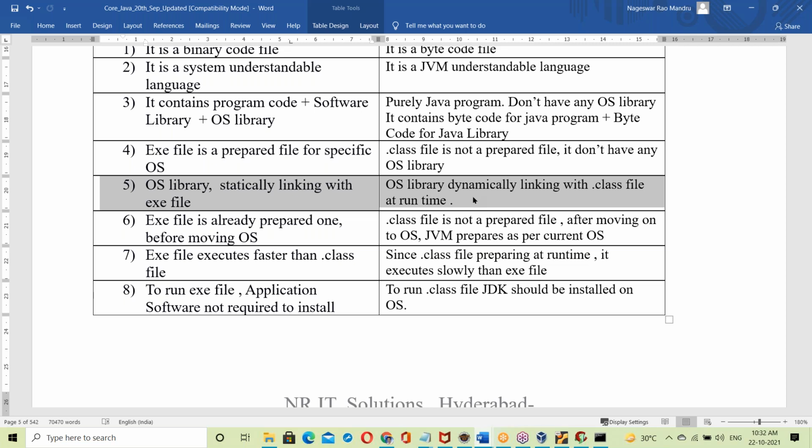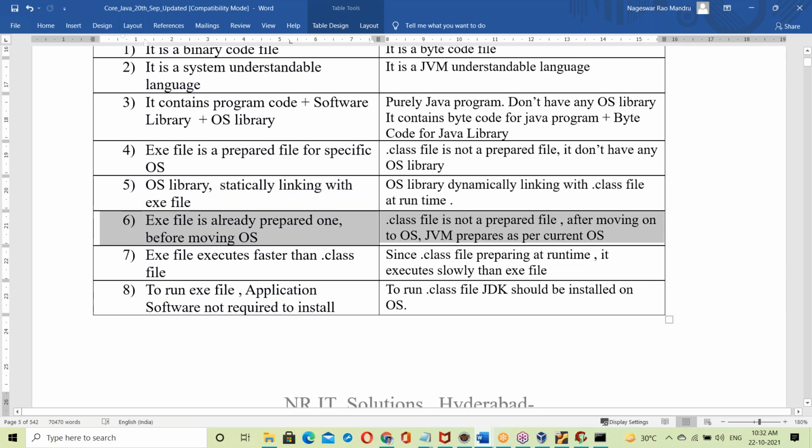Python scripting is also independent of platform. In Python scripting also, yes, every time the OS changes, that link changes. Python also uses dynamic linking, not static linking. So the OS library is dynamically linked with the dot class file at runtime. Okay, right? Yes, next point.